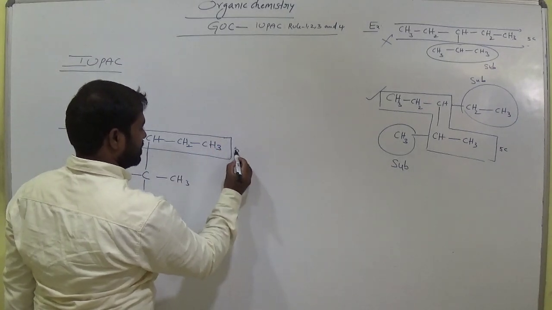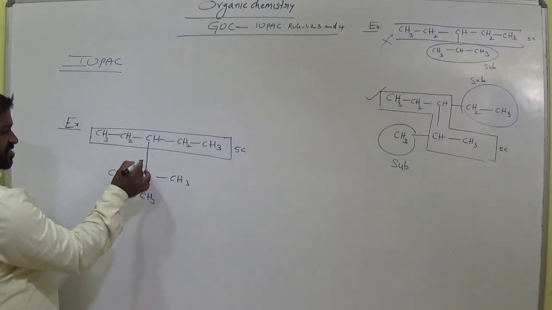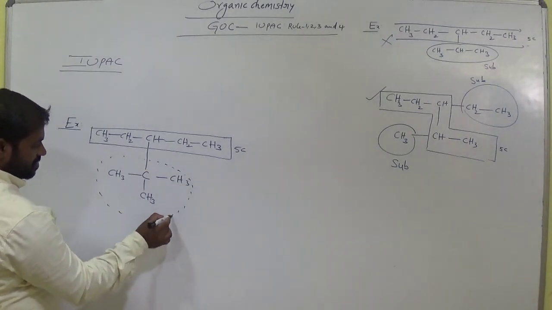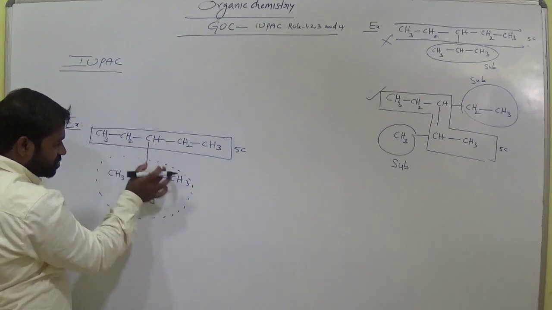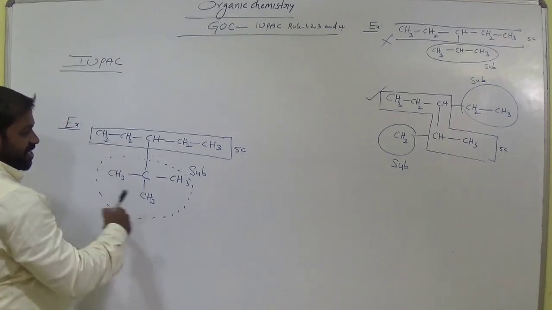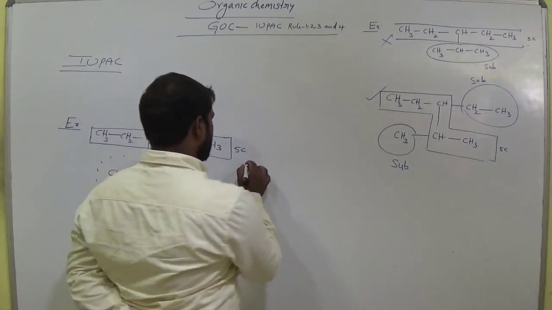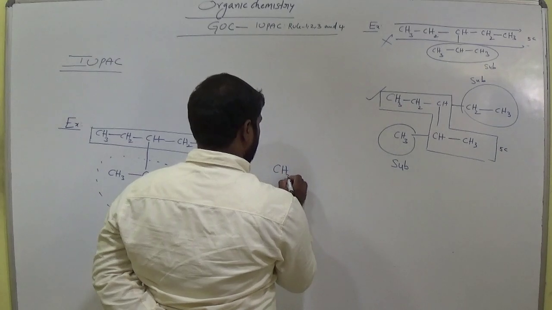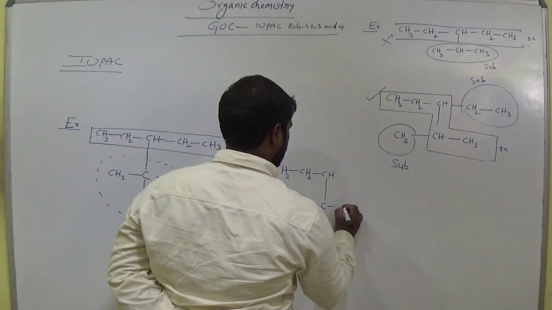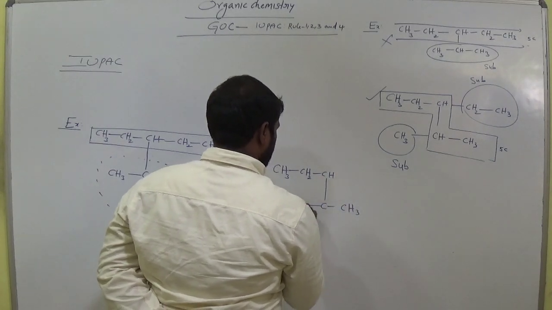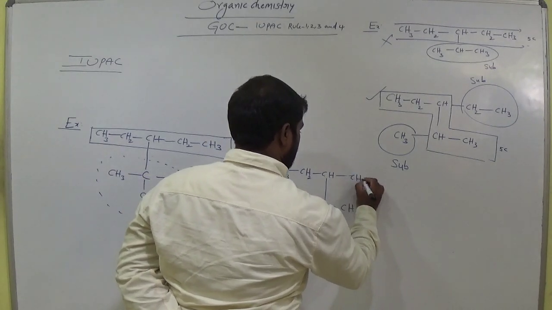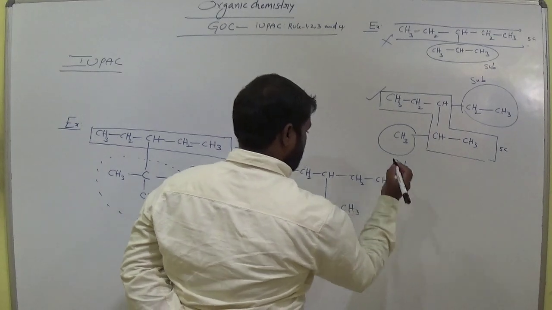Clear? How many carbons does it consist of? 5 carbons. Now this entire group attached at this position is the side chain, and this is the main chain. We have only one substituent. In the same example, okay, clear?